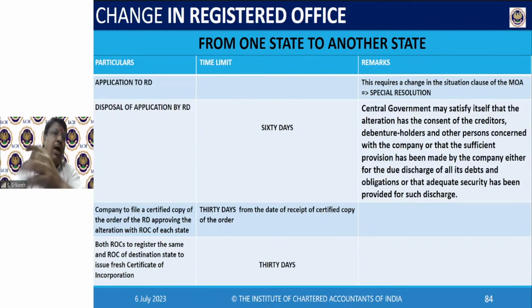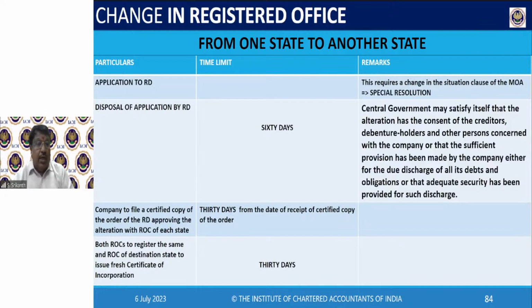Then you have to apply to the RD. Then the application will be disposed of by the RD. See, again, the RD will take the same precautions. He will write to Ahmedabad and ask, how about this guy? Is this company compliant? They will say, yes, sir, to my knowledge. But one more thing is there. You are moving from one state to another state. You are changing your legal jurisdiction. So there could be creditors who have lent money to you, who have supplied goods to you, debenture holders.